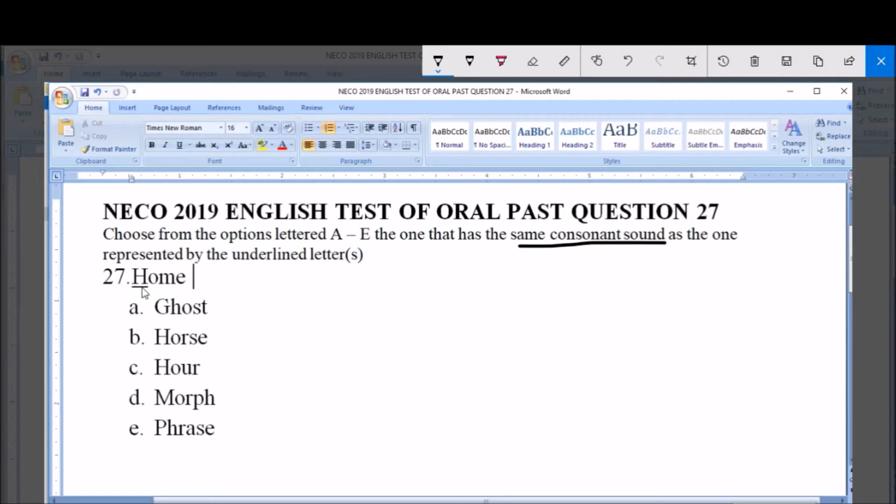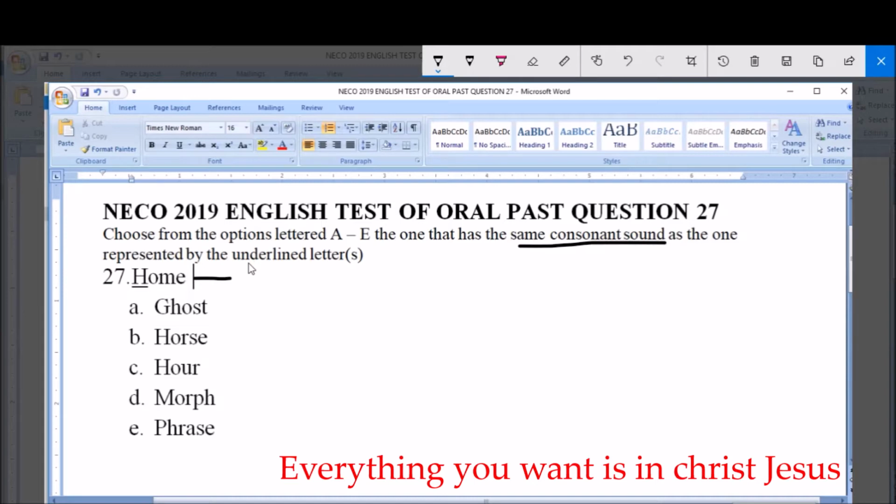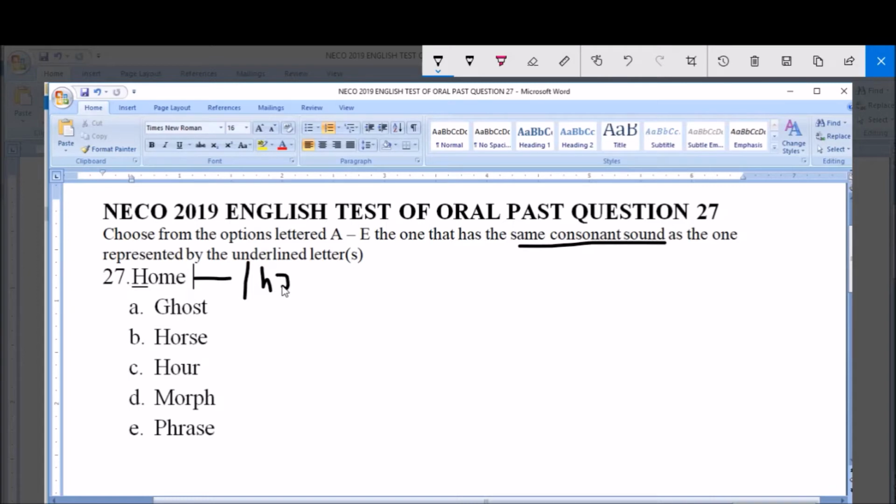The given word here is pronounced as aim, not home. The O there takes the schwa sound, aim, not home, as people will pronounce it. That is how it is pronounced. The option A here is pronounced as guest, as people pronounce it ghost.